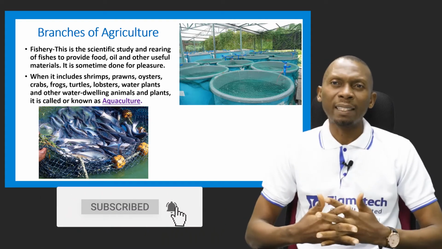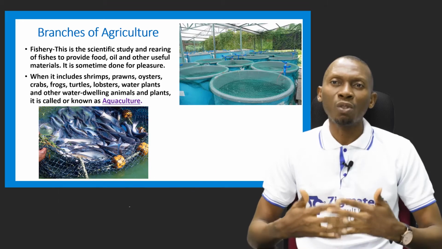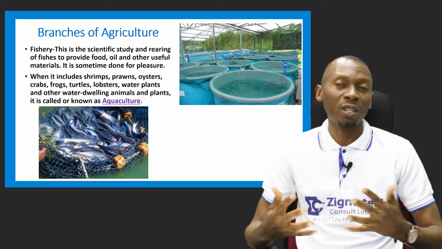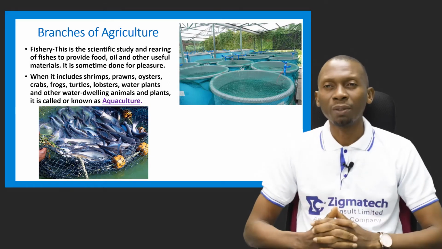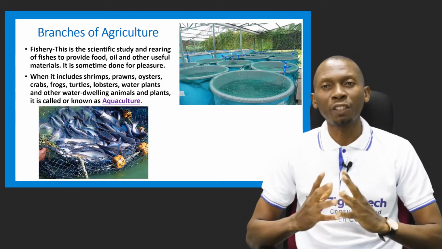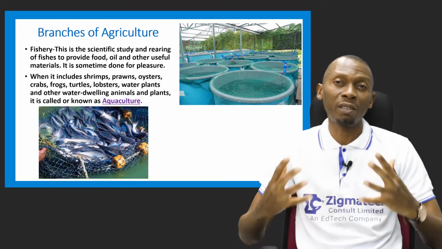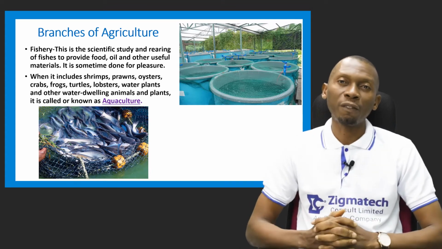When one gets into studying and rearing of these other aquatic animals, it is now called aquaculture, not just fishery. So you see that aquaculture is a broader term as compared to fishery.